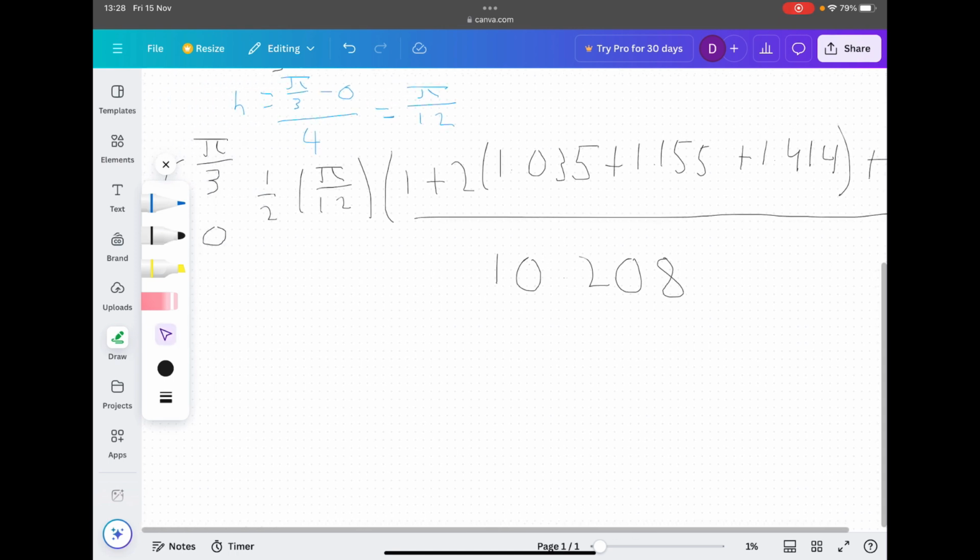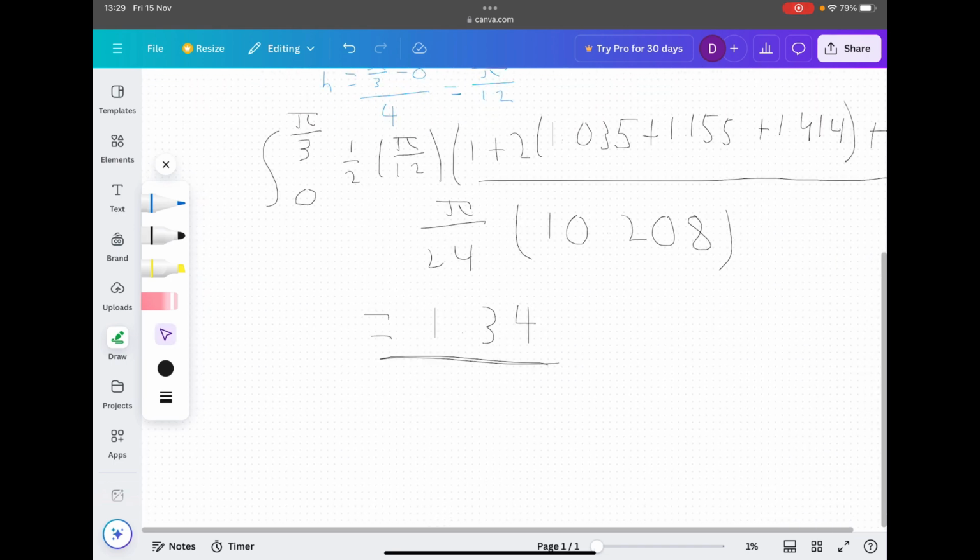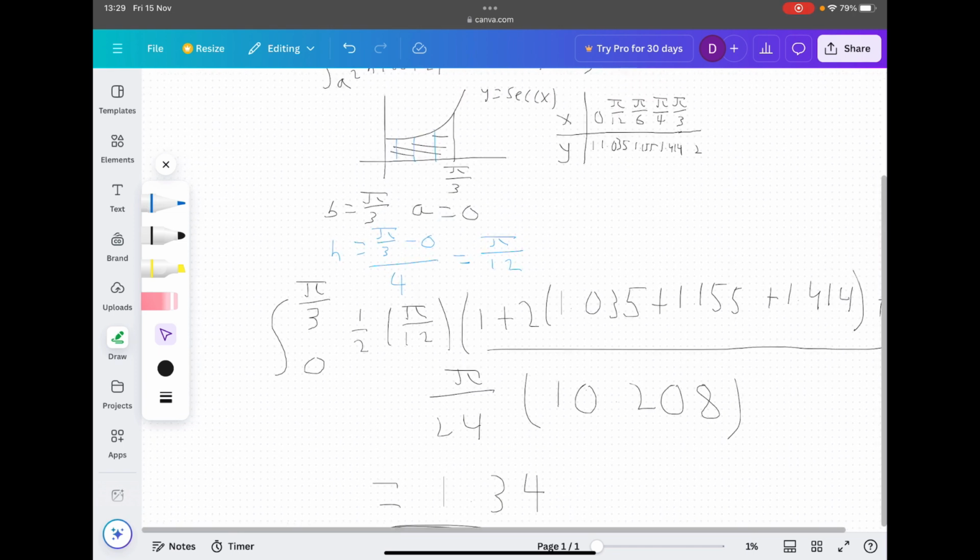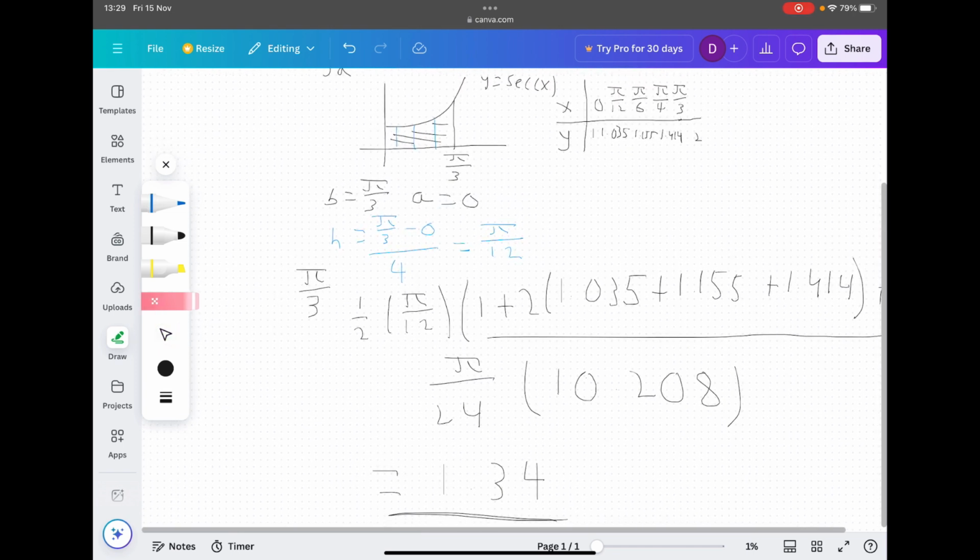Then over here we've got pi over 12 times a half. Well, that would be pi over 24. And then you should get an answer of 1.34 to 2 decimal places. And that is essentially an approximation for the area under the curve. This integral here is not really needed because I've just bunged that off.